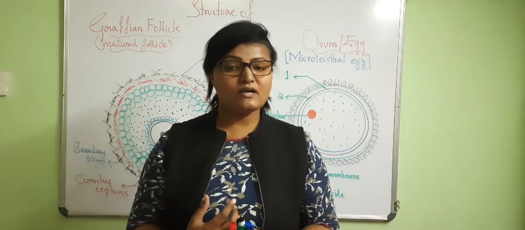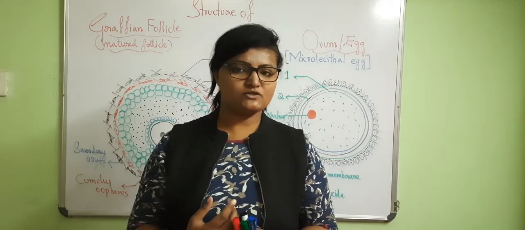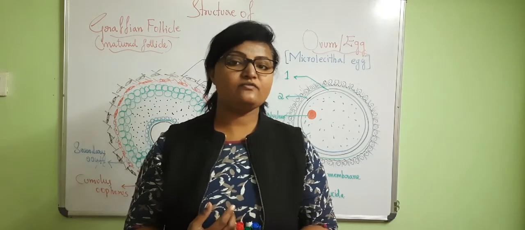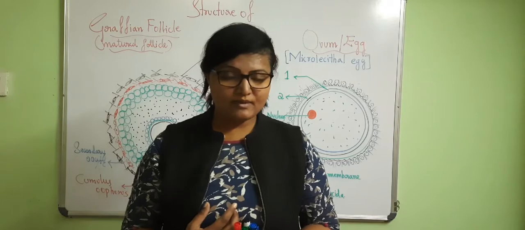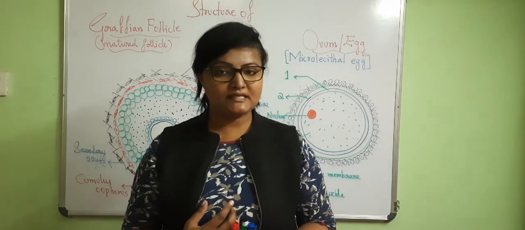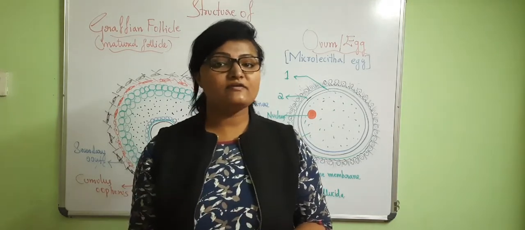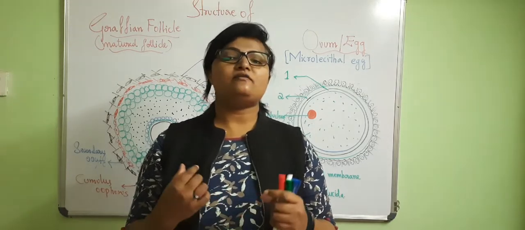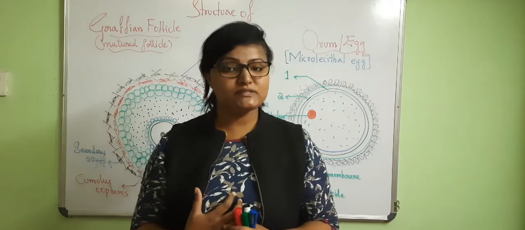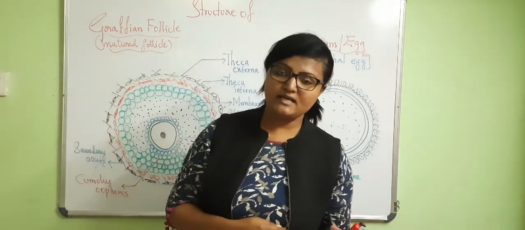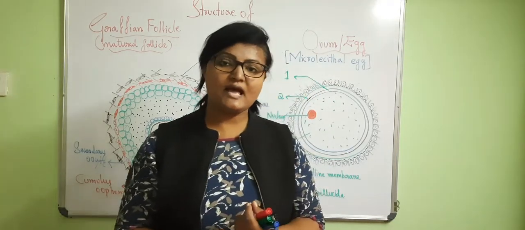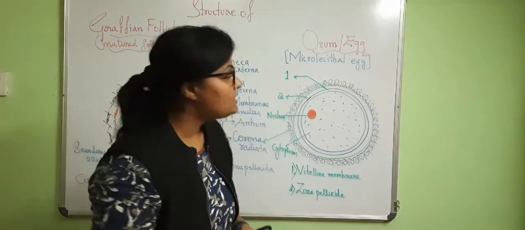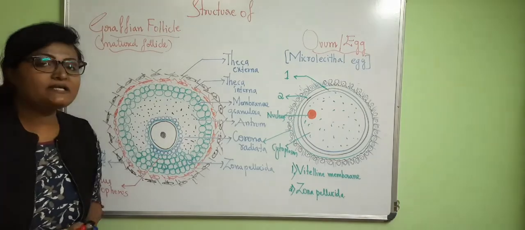As we have studied in the TS of ovary, the follicles get developed from primordial to primary follicle, primary to secondary, tertiary, and the Graafian follicle is the matured follicle which contains a fully developed secondary oocyte. Today we are going to study the structure of a matured follicle as well as the structure of the ovum of human.